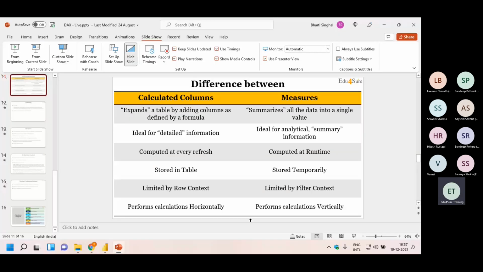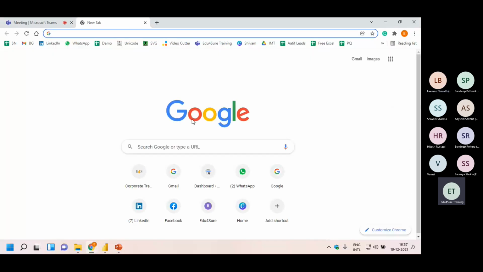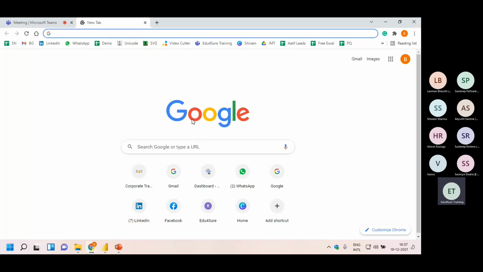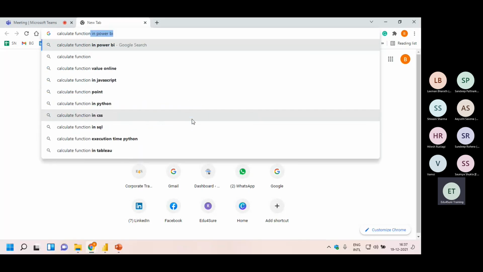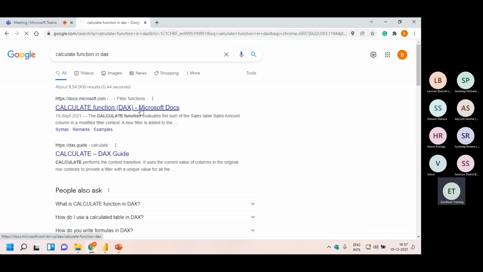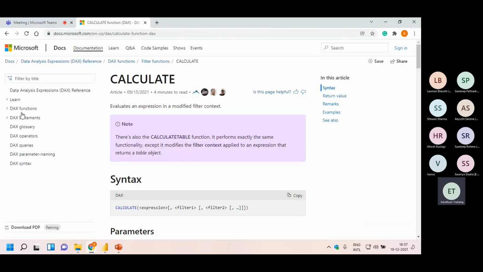Apart from this, when you go to the Microsoft website, for example, I'm writing the CALCULATE function in DAX. So when you go here, on the left hand side, you will notice we have the list of all the DAX functions. Can you see this? DAX functions?